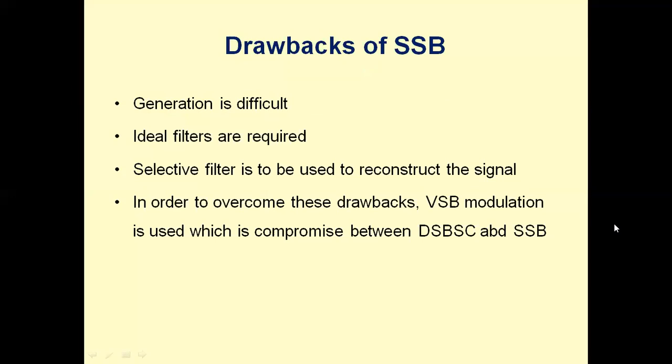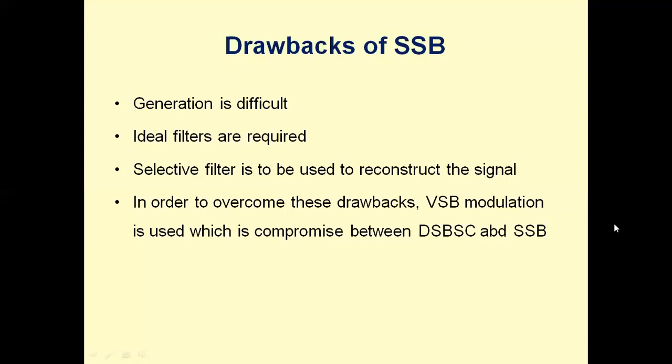In spite of the several advantages, there are some drawbacks of the SSB modulation scheme. The generation is very difficult because we have to remove the unwanted sideband. To generate the SSB waveform, we require the message signal, the Hilbert transform of the message signal, and phase shifts, and it is difficult to isolate the unwanted sideband. Hence ideal filters are required. An ideal filter means there should be sharp cutoff frequencies.